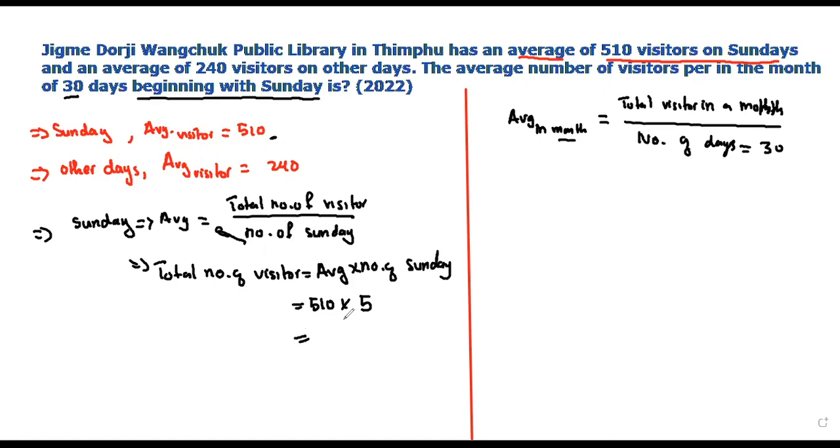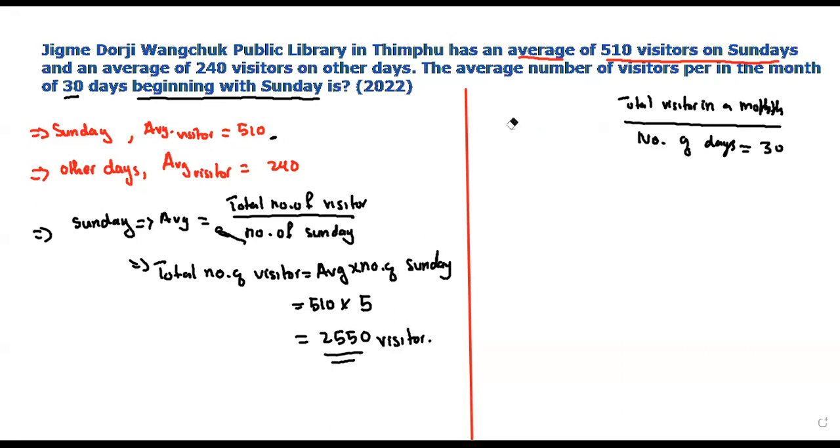So now you calculate: 510 times 5, you will get 2550 visitors. So what does it mean? It means that there are 5 Sundays in a month, and in total on Sundays you will get 2550 visitors.